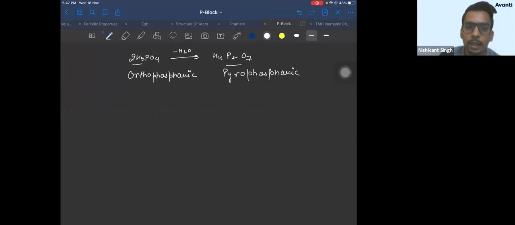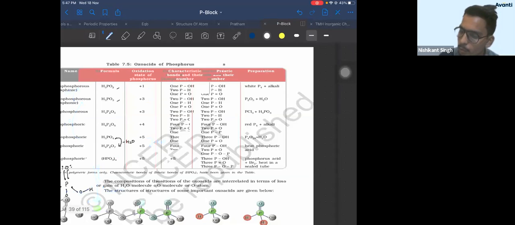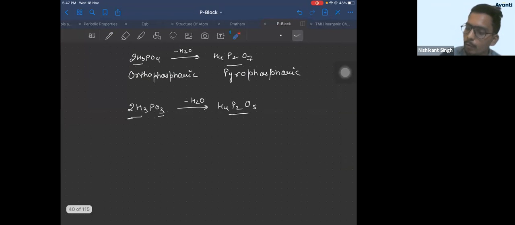If you take two molecules of H3PO3 and remove a molecule of water, what will you get? 6 hydrogen were there, now 4 are left. 2 phosphorus as it is. 3 into 2, 6 oxygen were there. 1 oxygen is removed, so you'll get H4P2O5. It's named pyrophosphorus.